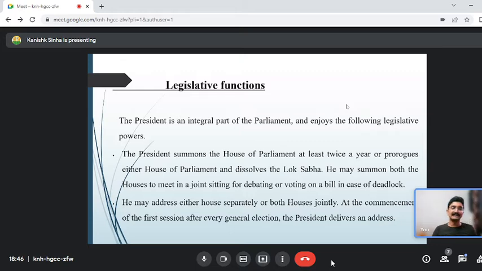This is a very common thing: as we all know, the Parliament should meet twice a year. Generally we meet thrice a year: monsoon session, winter session, budget session. But it is the duty of the President to summon the Houses of Parliament at least twice a year or prorogue the House. After every general election, it is the President who will give the opening statement. It is the President who can call a joint session of both Houses of Parliament when there is a deadlock on a bill.